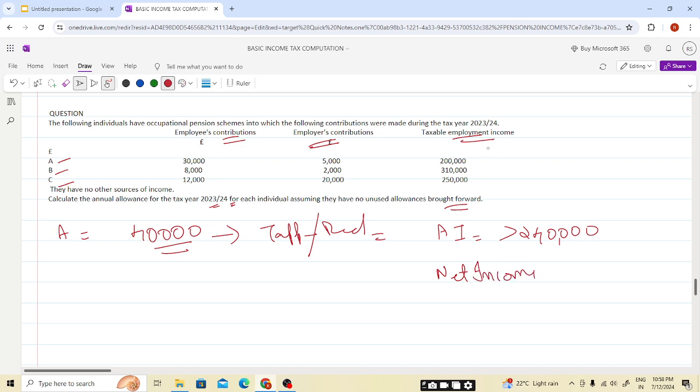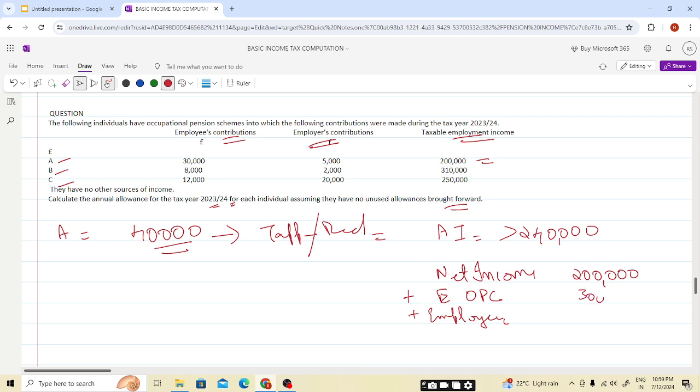Net income means before personal allowance, so it will be 200,000 plus the employee's occupational pension scheme contribution plus the employer's contribution, but here it is only for the occupational pension scheme.